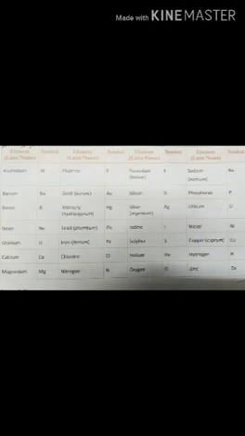Then here a table is given. This table shows the symbols of some common elements. You have to learn this table. In this table, Latin names of elements and symbols are given.